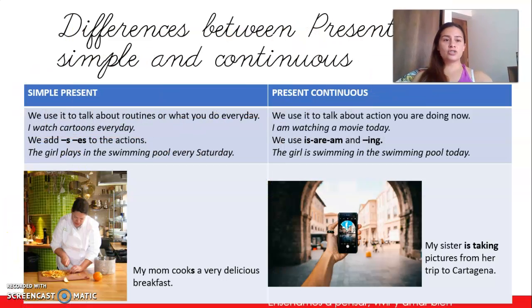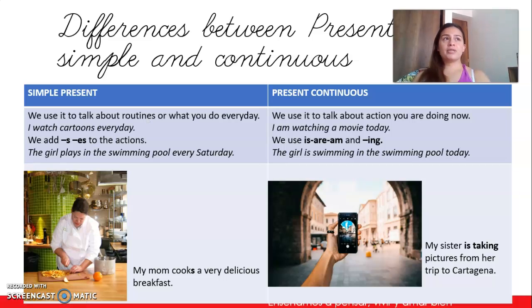I made this chart to better explain the difference between present simple and continuous. Present simple, or simple present, we use it to talk about routines or what you do every day.